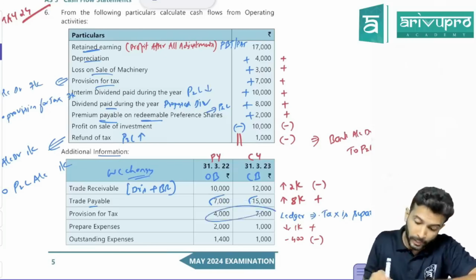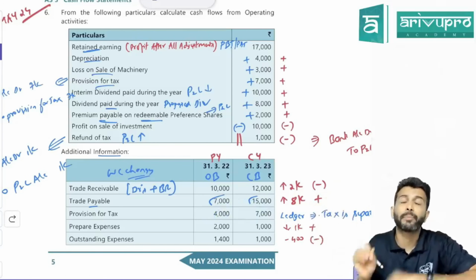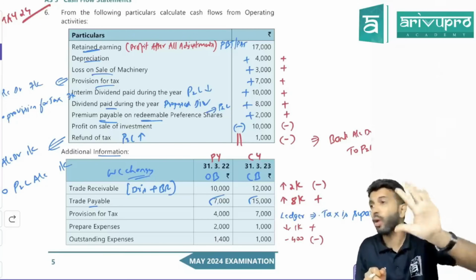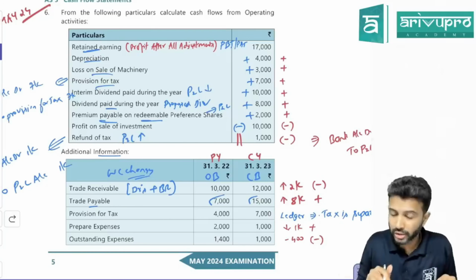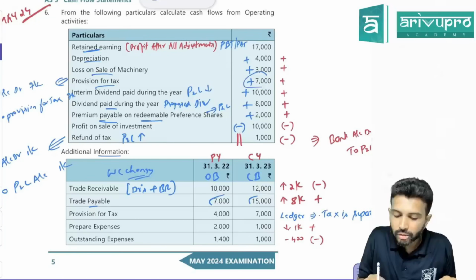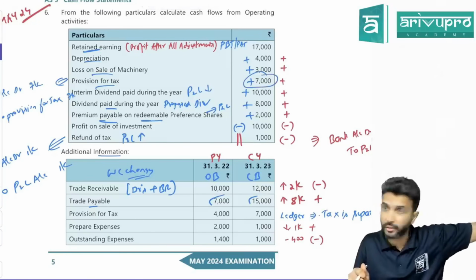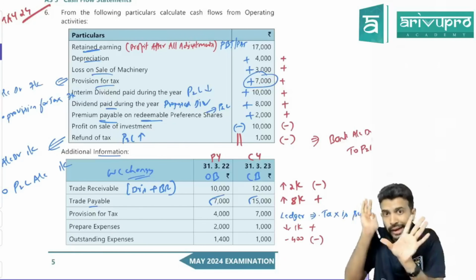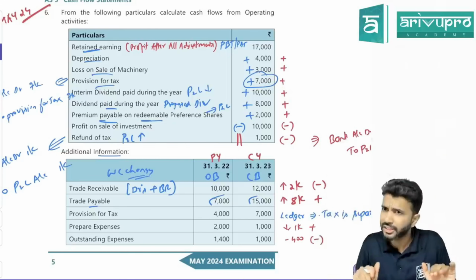Okay. Sir, they've given opening and closing balance. Sir, opening balance will assume it is paid, sir. No. What did I say? Only if they give you an opening balance of provision for tax and a closing balance and no other information. Here, provision made in the current year information is also given in this problem. So in this problem, I don't assume the thing which we just now discussed. What we discussed will only hold good if they have given only opening balance and closing balance and no other information.